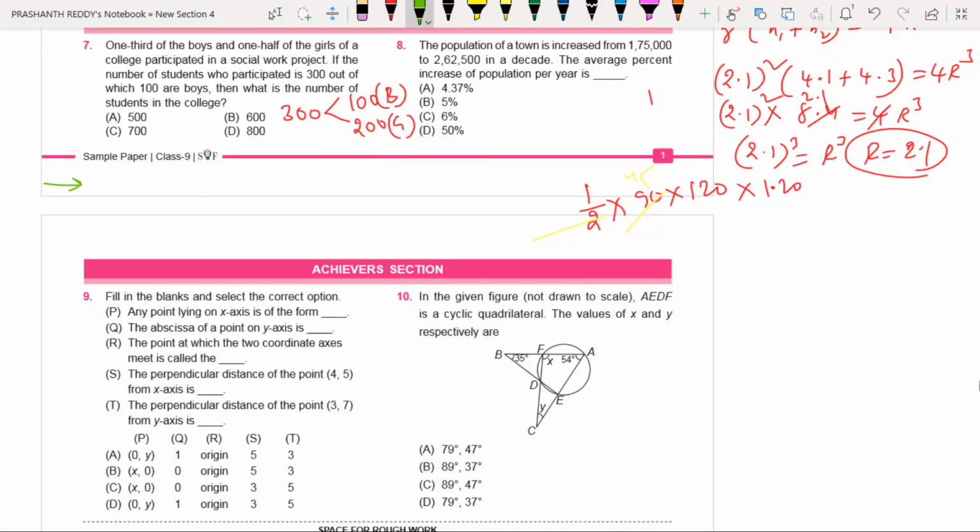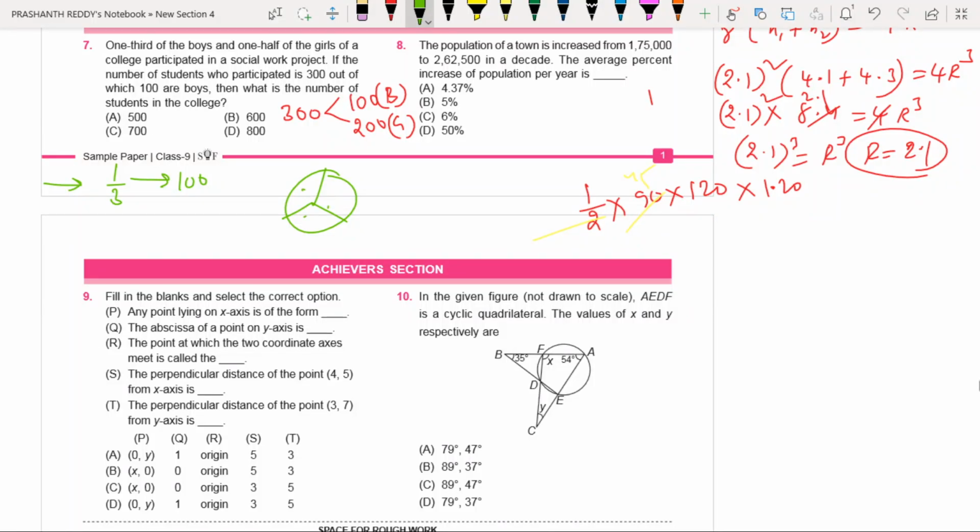Listen, my dear friends. 1/3 of the boys, what is its value? 100 boys. You understood, no? 1/3 of the boys means 100 boys. What is meant by 1/3? You already know this fraction concept.